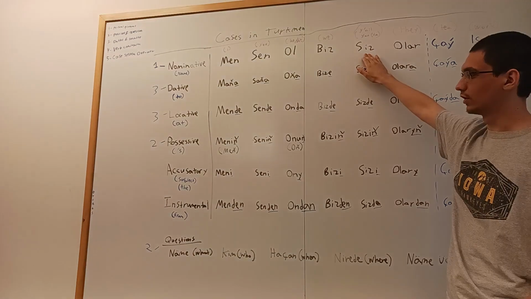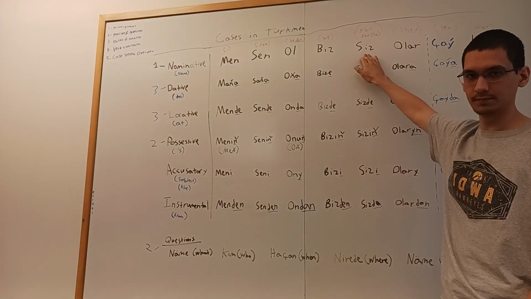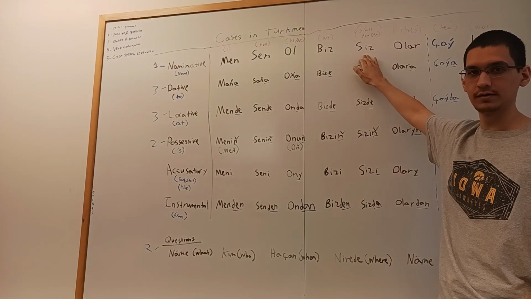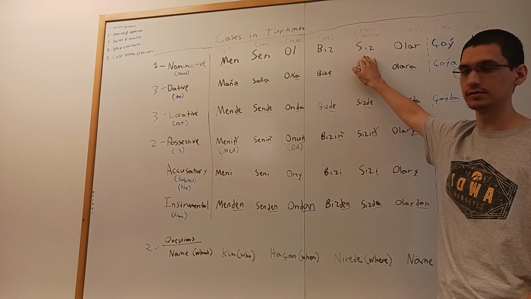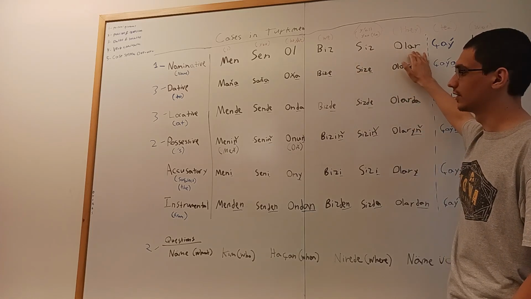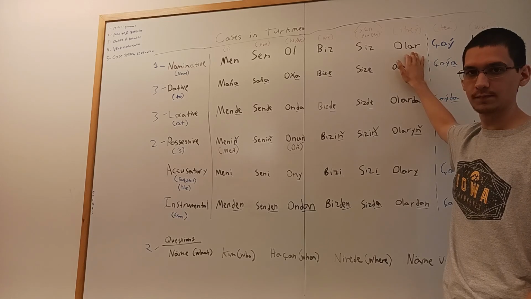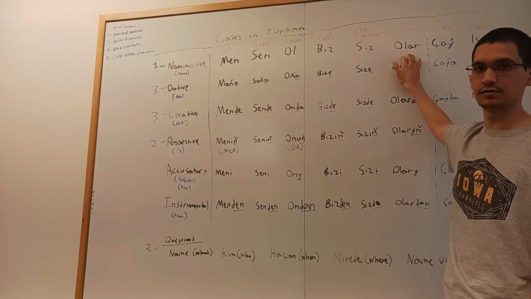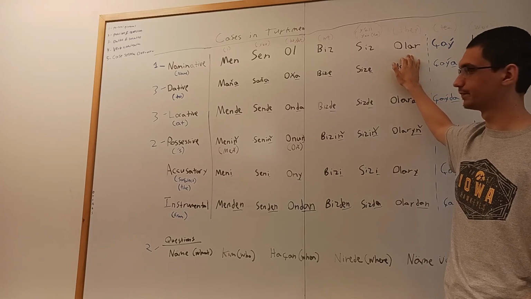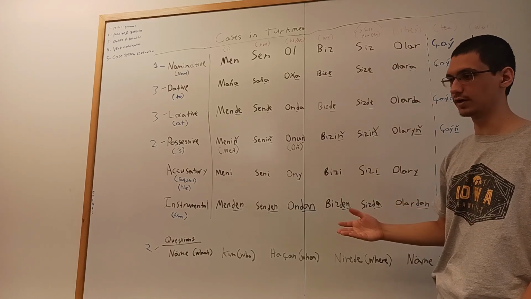To say, you all are businessmen. Siz businessmen. Siz businessmensiniz. How do you say, they are soldiers? Olar asker. Olar serbaz. And so that was my first video.